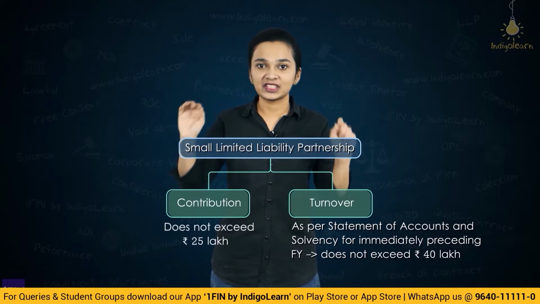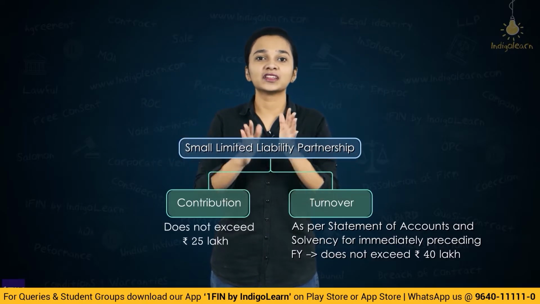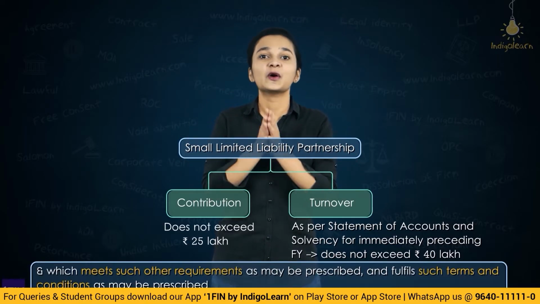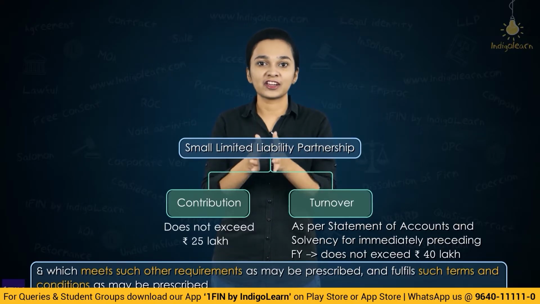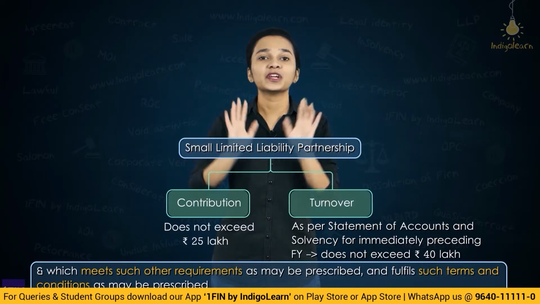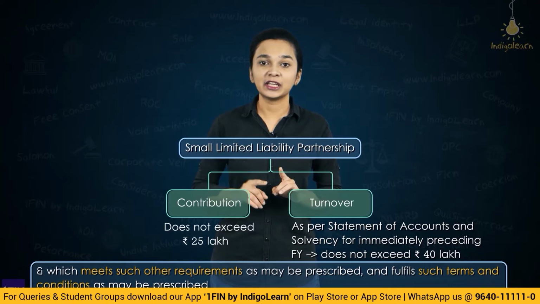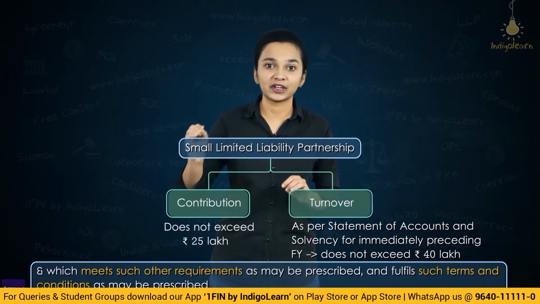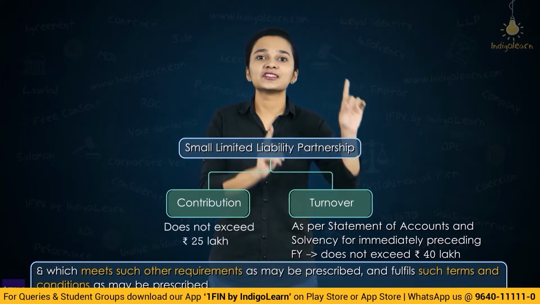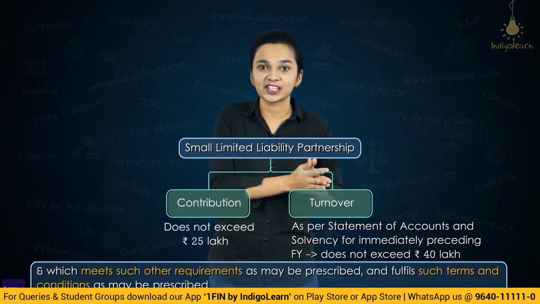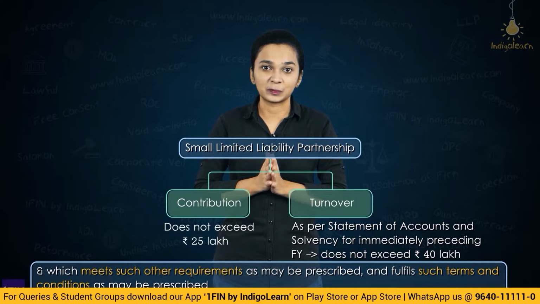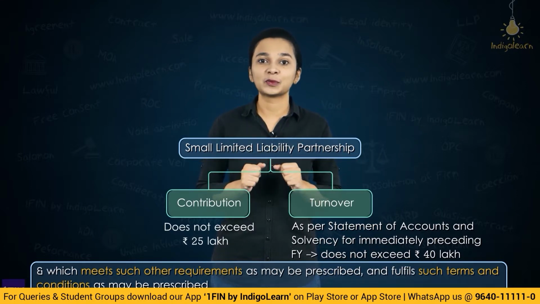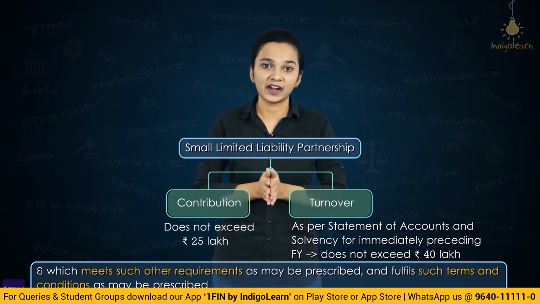And in addition to both these conditions, they should also comply with the specific terms and conditions which are laid down or which have been prescribed. So, which LLP will be referred to as a small LLP? An LLP whose contribution is not exceeding 25 lakhs and whose turnover of the immediately preceding financial year does not exceed 40 lakh rupees. Such an LLP will be referred to as a small limited liability partnership.